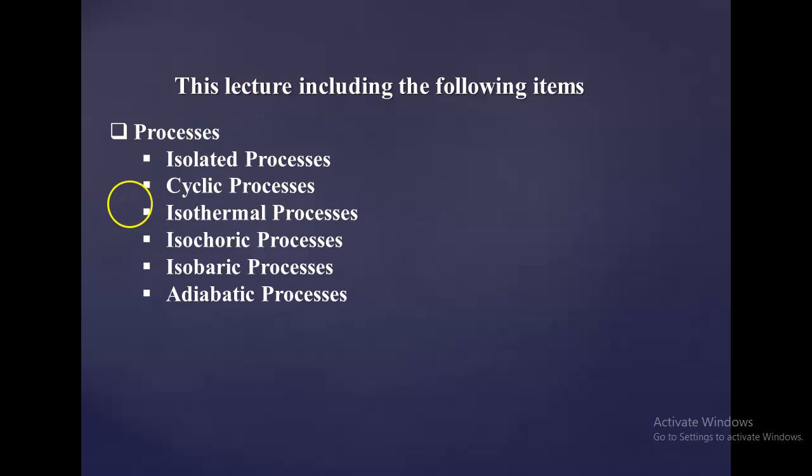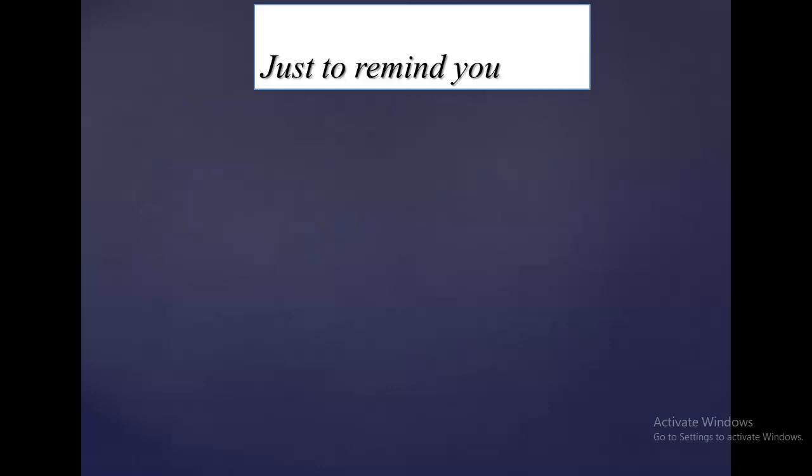Next one is cyclic process. The process whose final and initial stages are the same is known as cyclic process. Next one is isothermal. The process which takes place at constant temperature is known as isothermal. Isochoric: the process which takes place at constant volume is known as isochoric. Isobaric: the process which takes place at constant pressure is known as isobaric. Adiabatic: a process where there is no heat exchange is called adiabatic.